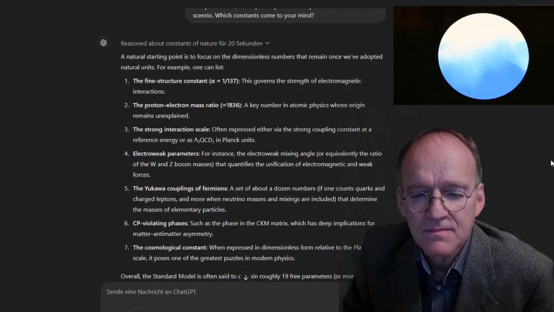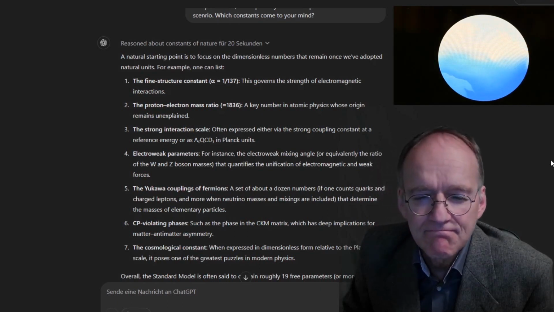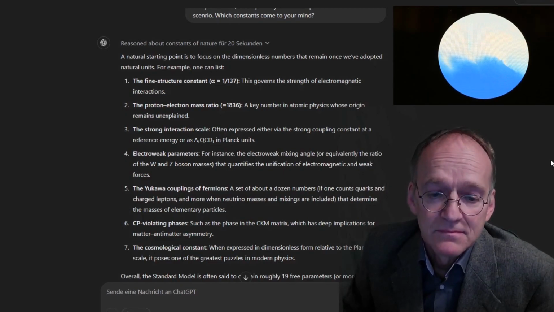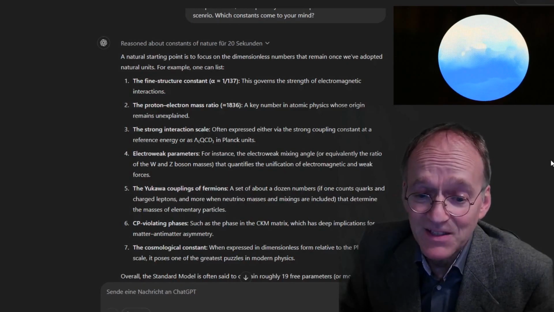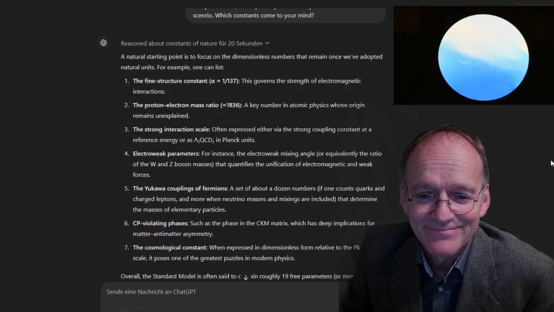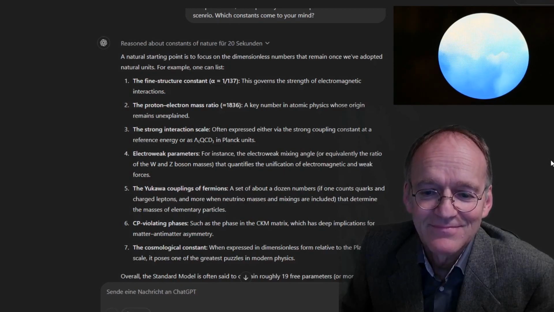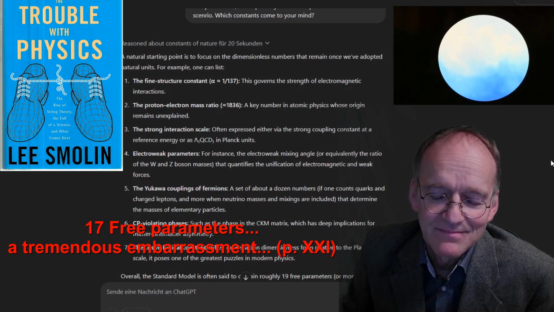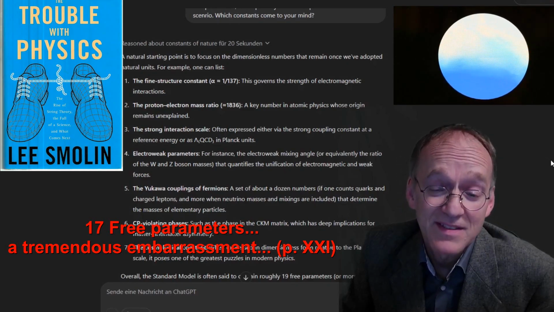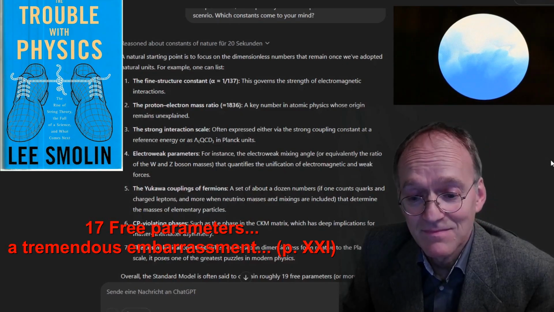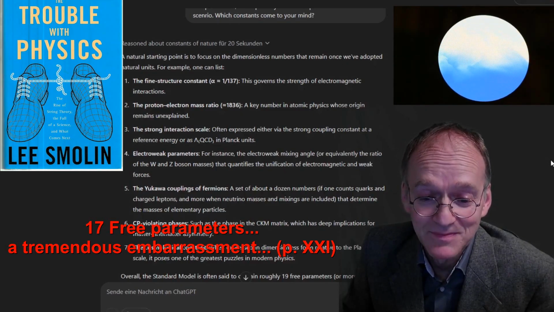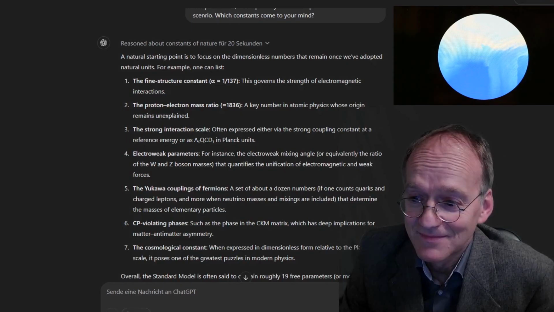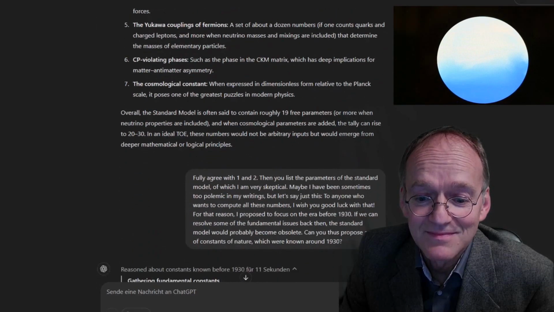3. The strong interaction scale, often expressed either by the strong coupling constant at a reference energy or as Lambda QCD in Planck units. 4. Electroweak parameters, for instance, the electroweak mixing angle, or equivalently the ratio of the W and Z boson masses that quantifies the unification of electromagnetic and weak forces. 5. The Yukawa couplings of fermions, a set of about a dozen numbers if one counts quarks and charged leptons, and more when neutrino masses and mixings are included, determine the masses of elementary particles. 6. CP violating phases, such as the phase in the CKM matrix, which has deep implications for matter-antimatter asymmetry.